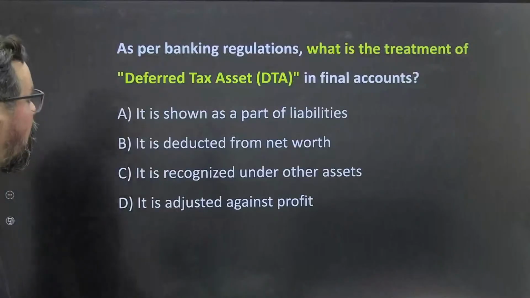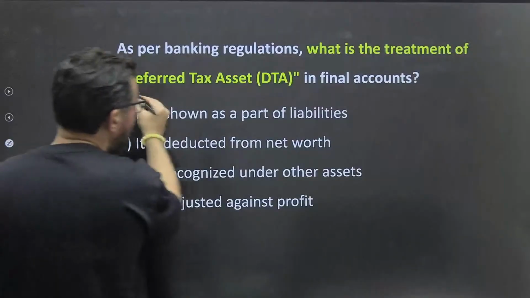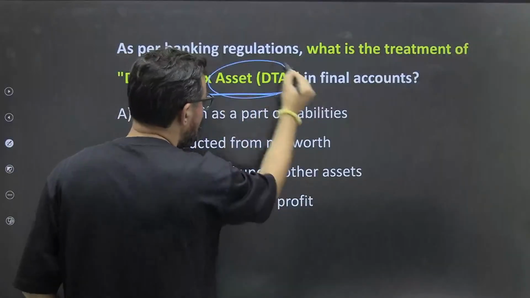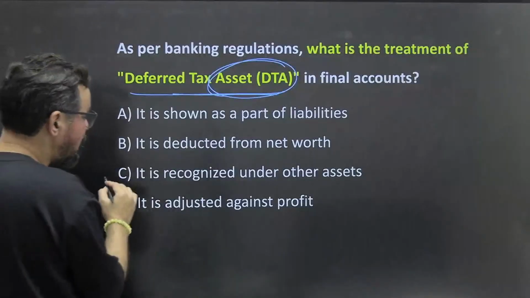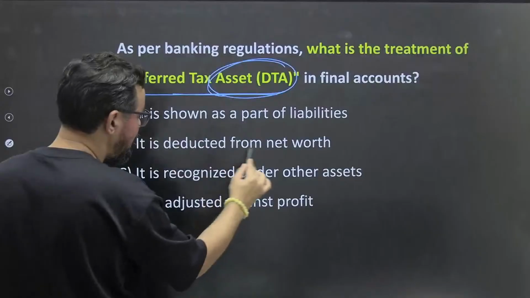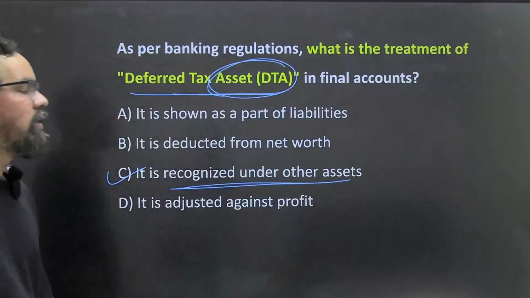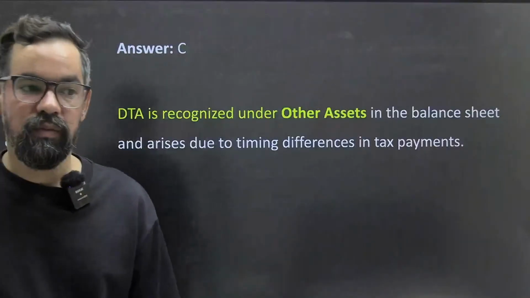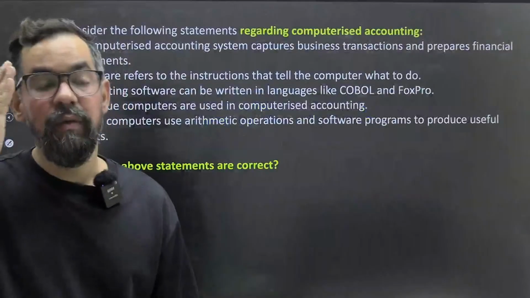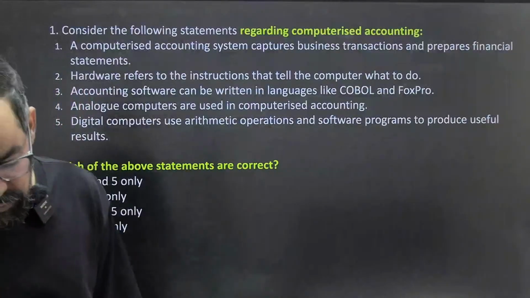Okay, let's move ahead. What is the treatment of deferred tax assets? It is about the assets. So they are part of other assets in the balance sheet. It is not shown as part of liabilities or net worth, but under other assets. Deferred tax assets, like let's say our tax liability was 5 crore in the previous year, we paid taxes of 7 crore, so that additional 2 crore will be part of your other assets.